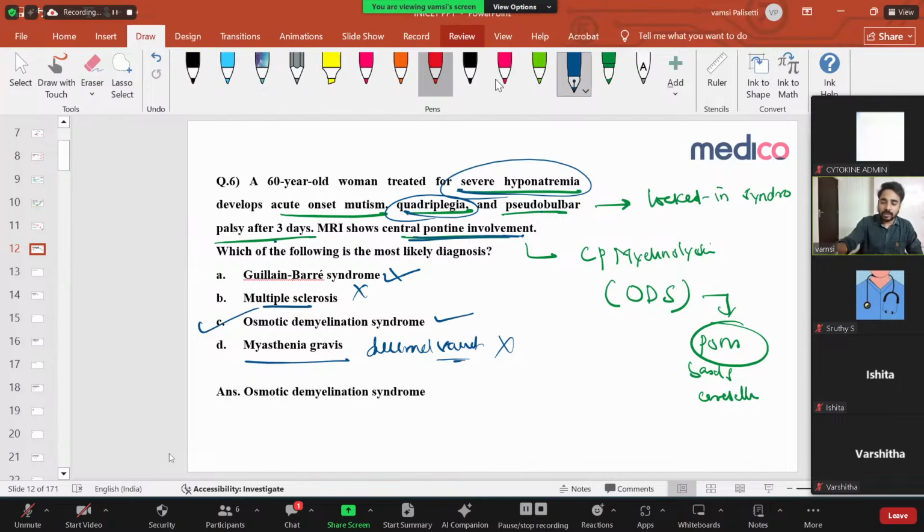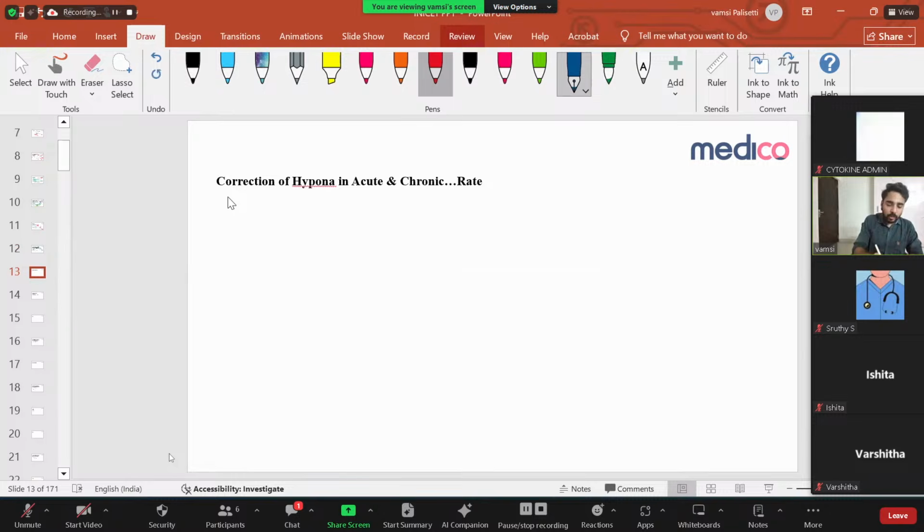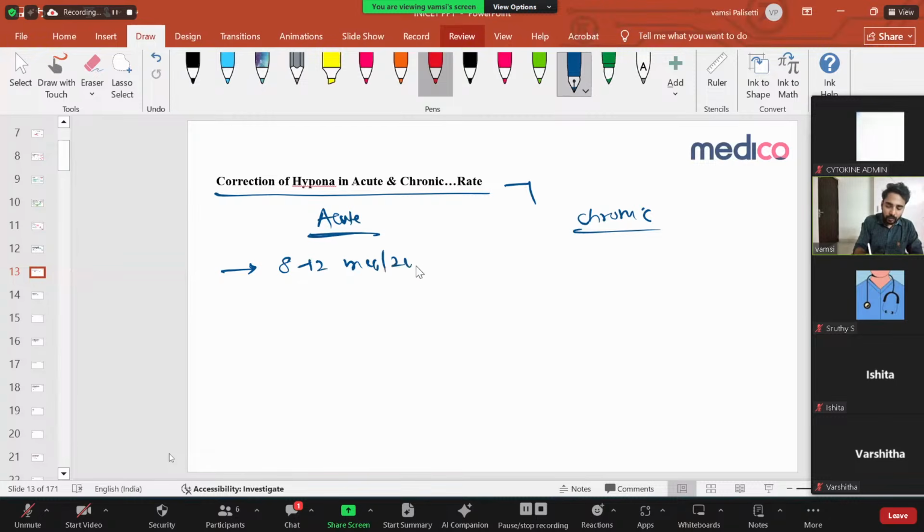Now, what questions do they ask from this topic? How do you correct hyponatremia in acute and chronic cases? Very, very important. Whether acute or chronic, you should not correct very fast, so certain rates have been given. In acute hyponatremia, you have to correct the sodium at a rate of just 8 to 12 milliequivalents per 24 hours, or a maximum of 18 milliequivalents in 48 hours.